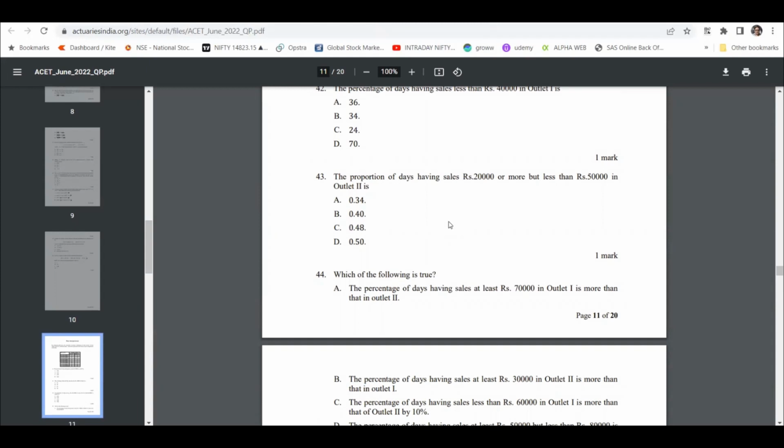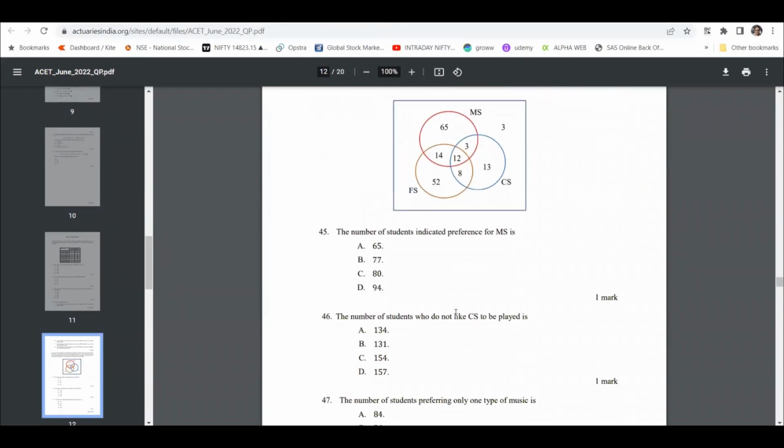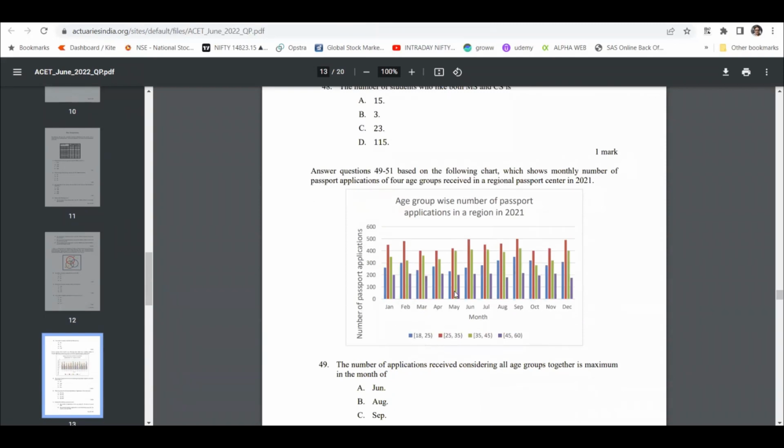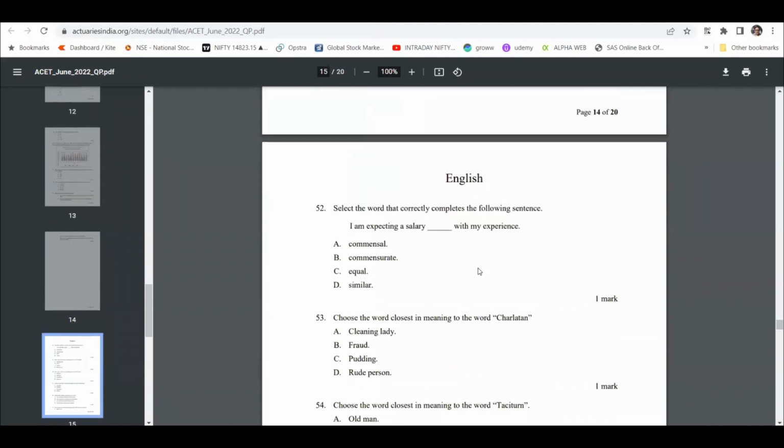But for the maths and the stats part, you need to know the formulas. So there is some background information that you require, right? This is the Venn diagram question once again. And this is once again some questions on charts and graphs. I think these are easy to crack. Common sense is required only.